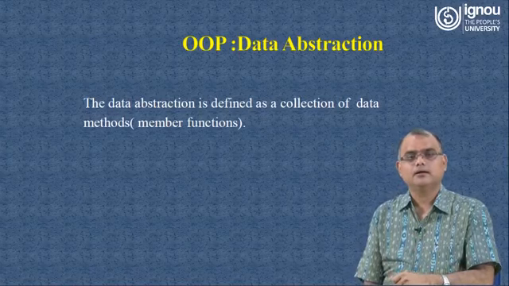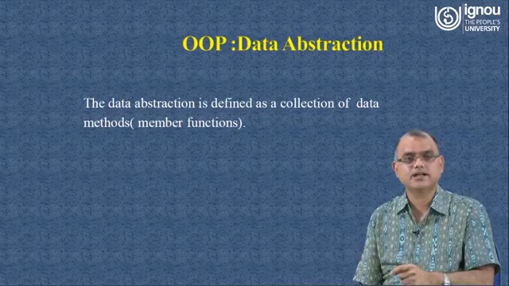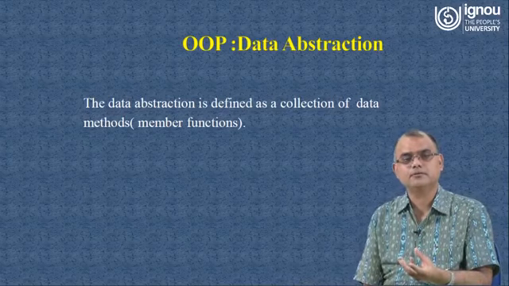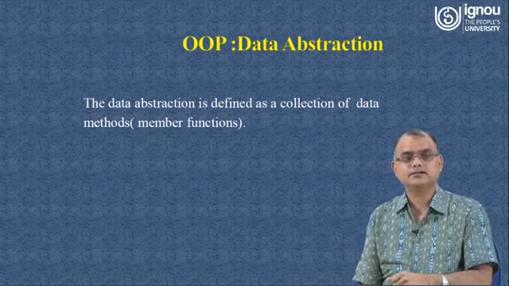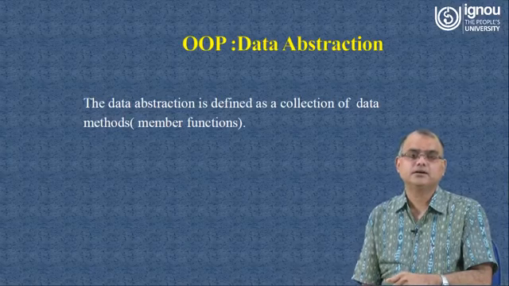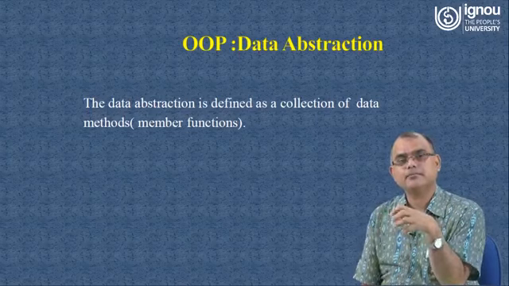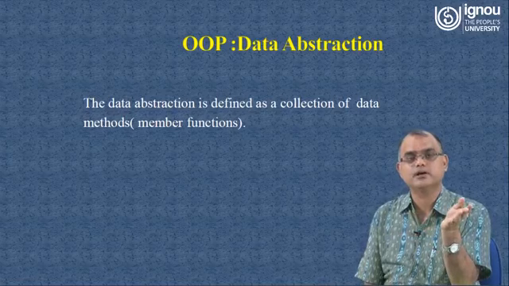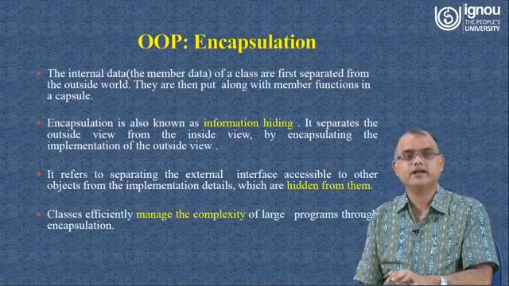And one important concept, as I mentioned earlier, is abstraction. One data abstraction concept you have to remember is that data abstraction is defined as a collection of data and methods, member functions. Whatever is happening inside that particular member function, you are not going to show to the outside world, and that also leads towards encapsulation and data hiding.